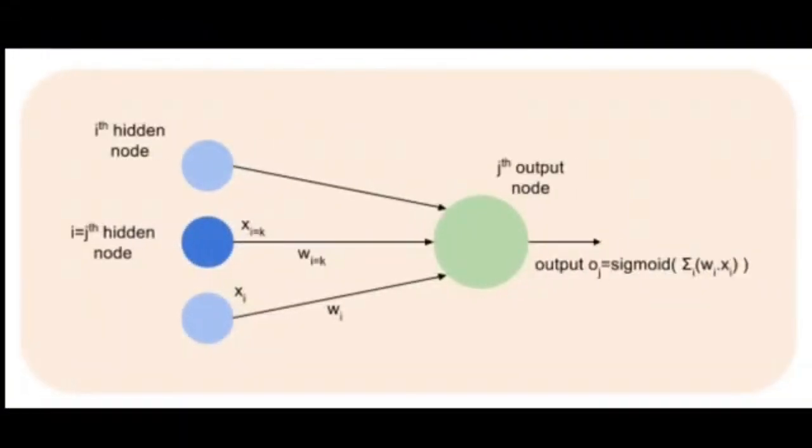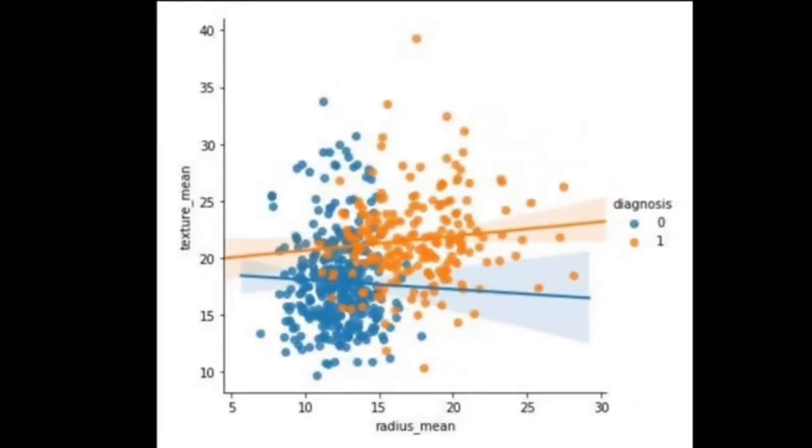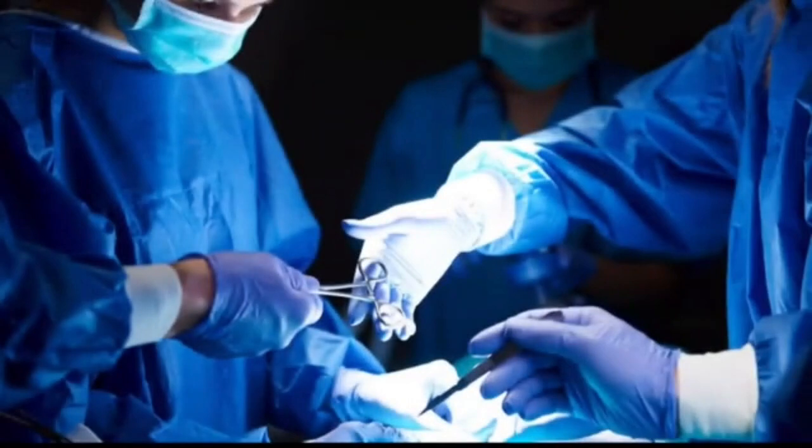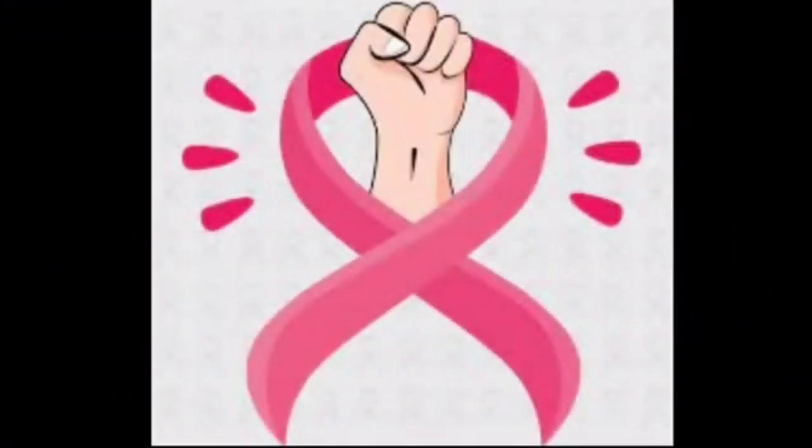In future, the techniques may be implemented on datasets that consist of images. The system may also be integrated with applications or websites. The accuracy of the model can be increased in order to get better predictions. Recent research says that breast cancer is most often found in women, but men can get breast cancer too. About 1 out of every 100 breast cancer diagnoses in the United States is found in men. So this model can also be developed for the prediction of breast cancer in men.